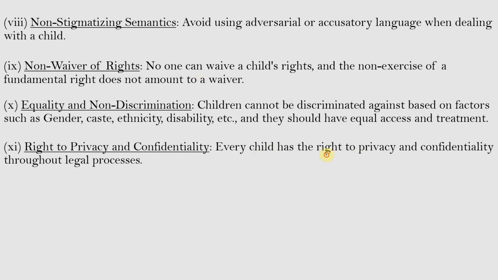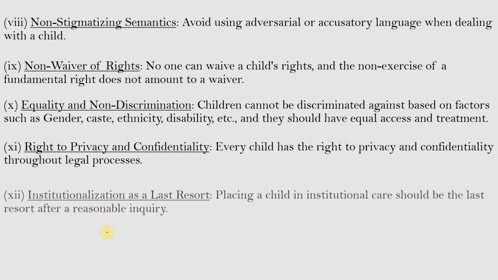Every child has the right to privacy and confidentiality throughout the legal processes. So, if a juvenile is taken into custody, the news about it shall not be published in newspapers or TV channels. It shall be private and confidential, because the child is treated as innocent, and he shall be sent back to society after he has been rehabilitated.